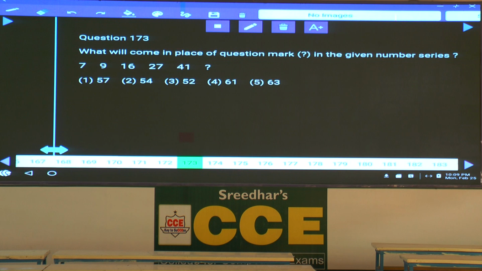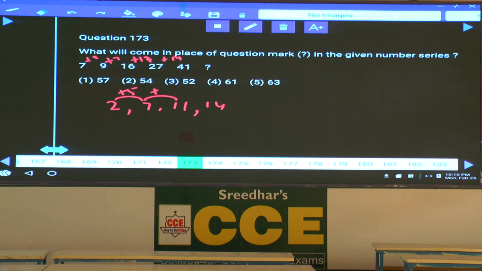Now, question number 173. The difference between these numbers, tell me what is the difference here? 2, 7 plus 2 is 9, 9 plus 7 is 16, 16 plus how much? 16 plus 11 is 27. Now 2, 7, 11, 27 plus how much? 14. Now, the difference is 5.